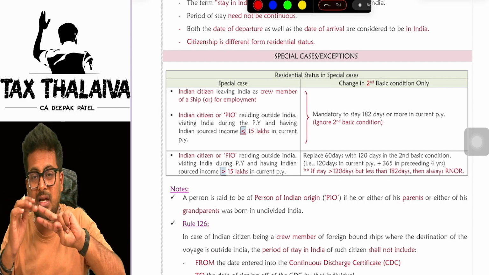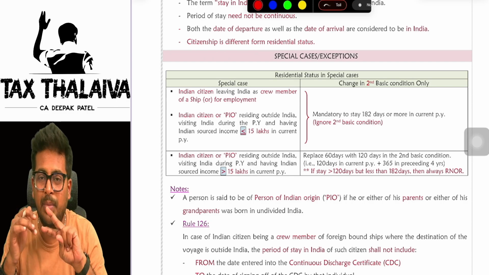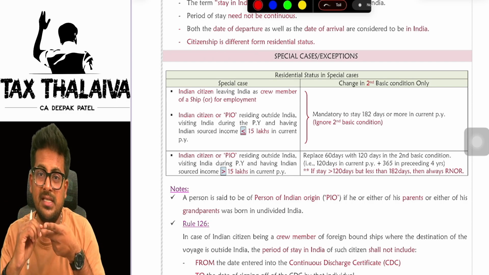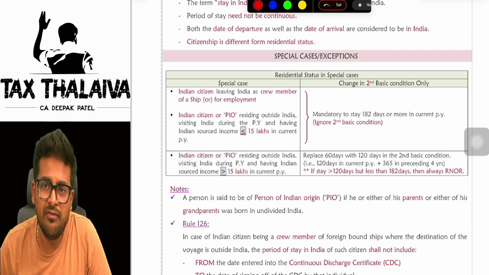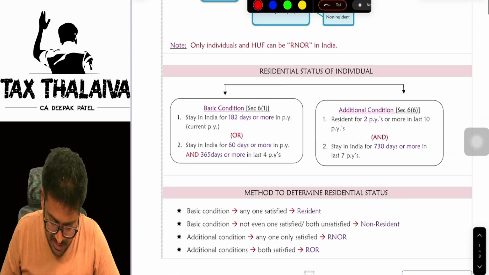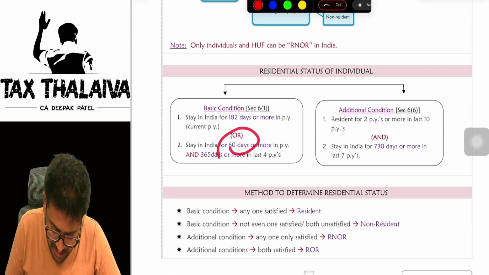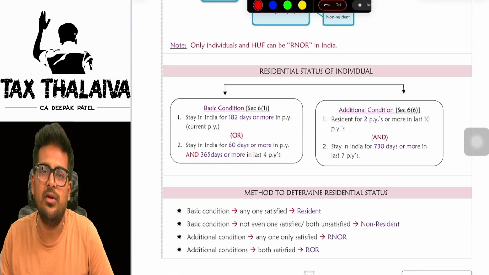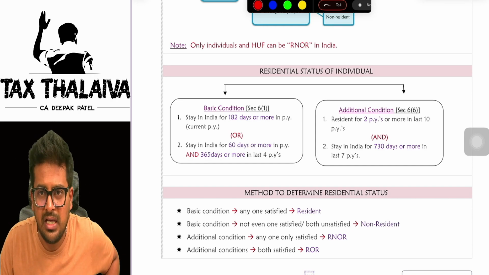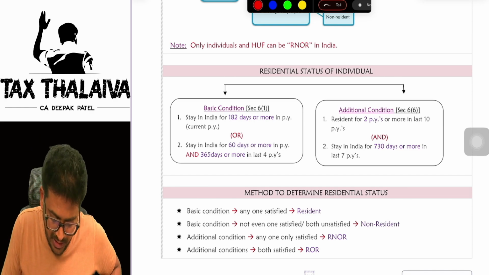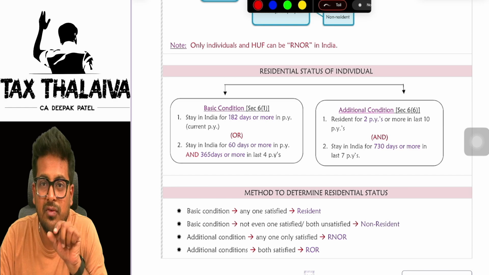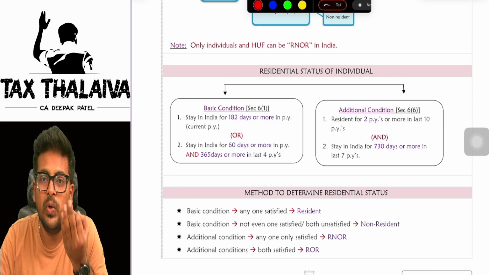In that case, both the basic conditions are there. No, they will be applicable. Anyone he has to satisfy, but in the second basic condition, one alteration you have to do, one change you need to do. Wherever 60 is given, you see this 60 days, there you have to just strike it off and write 120 days and then apply. Means any one basic condition only he has to satisfy, either 182 days or a second condition. But in second condition, in the place of 60, you have to consider 120 days.